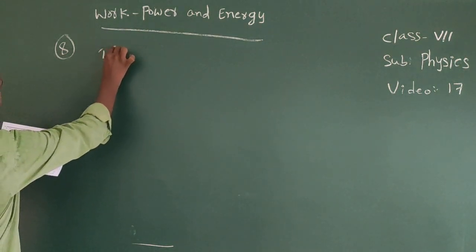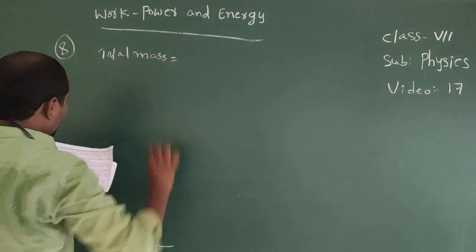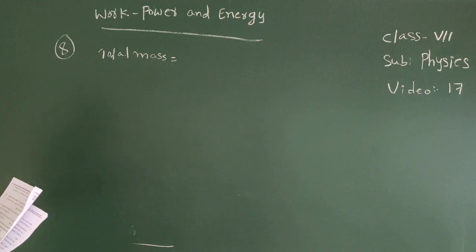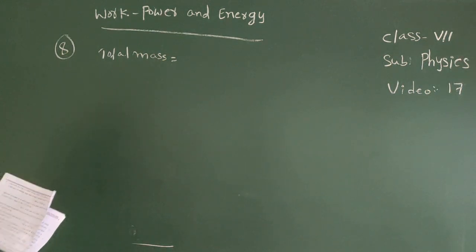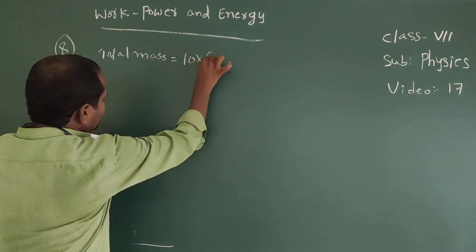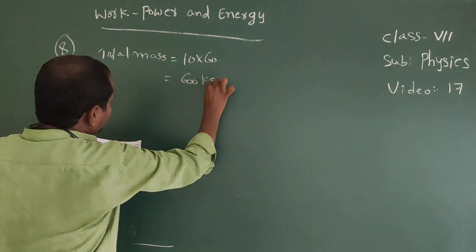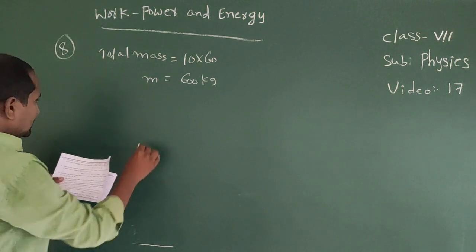Here total persons equal to 10, each person mass equal to 60 kg. So total mass equal to 10 persons into 60 kg, that equal to 600 kg. So here m equal to 600 kg.